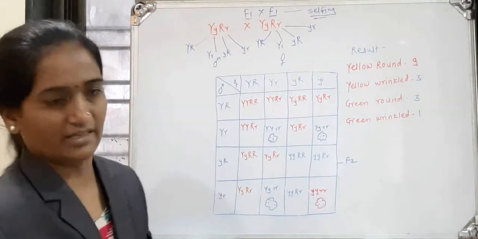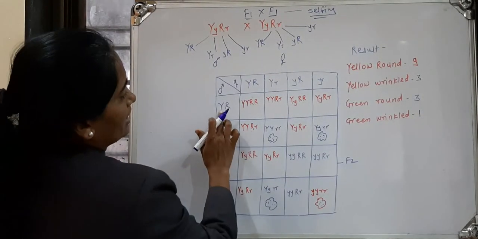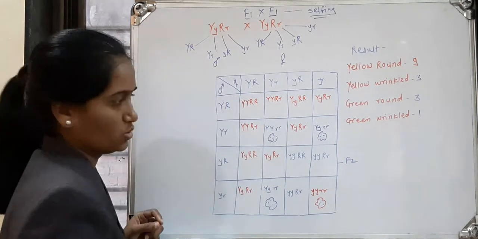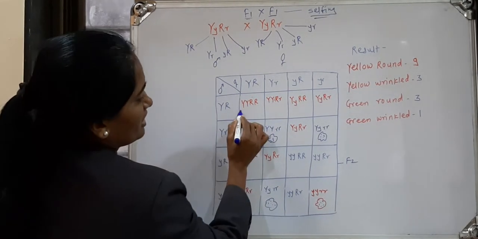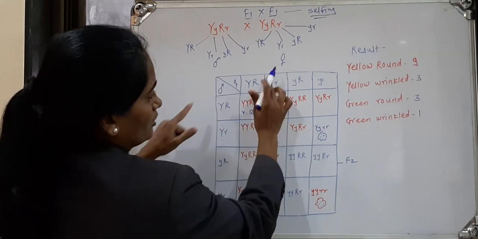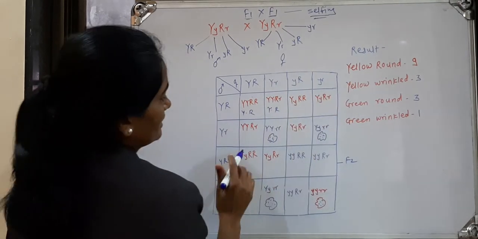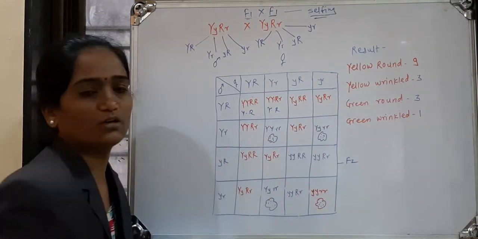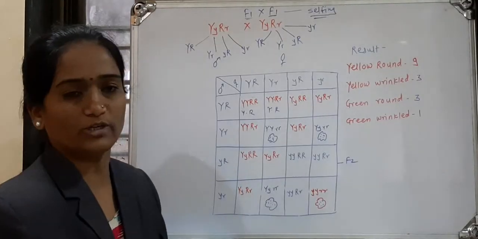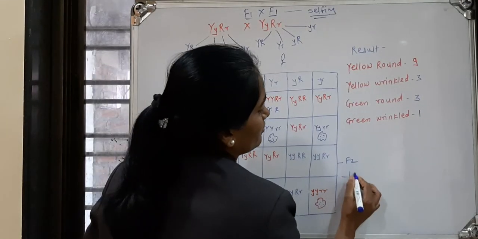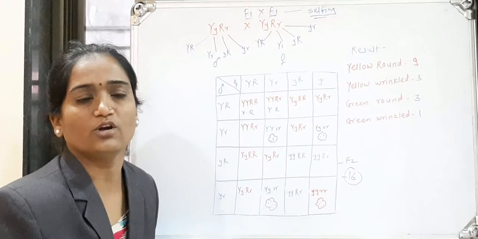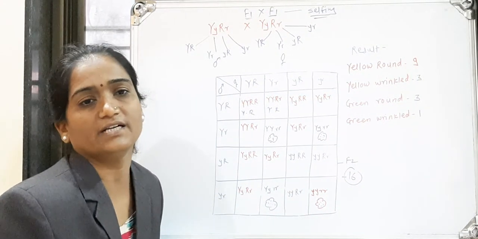Then the cross is there. How do we write this cross? Capital Y capital R, capital Y capital R. Here you write the genotype. What is the name for this? The name is yellow round. What is the name of this? Yellow round. The cross is the same. Then like that, if we cross all these 4 gametes with these 4 gametes, we obtain a total of 16 individuals in F2. In the F2 generation, we obtain 16 different individuals.